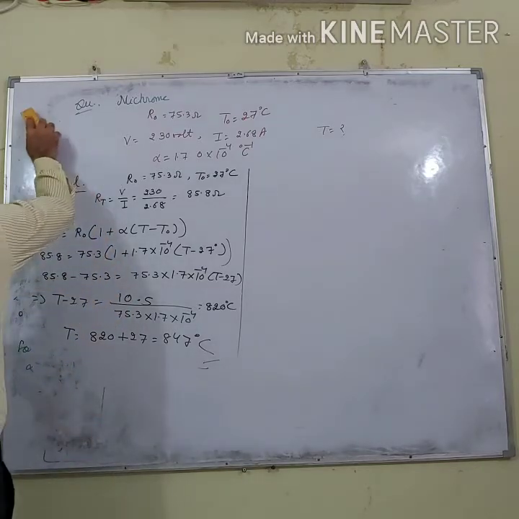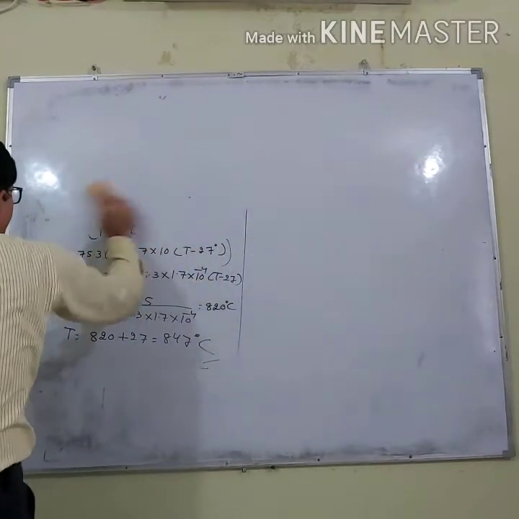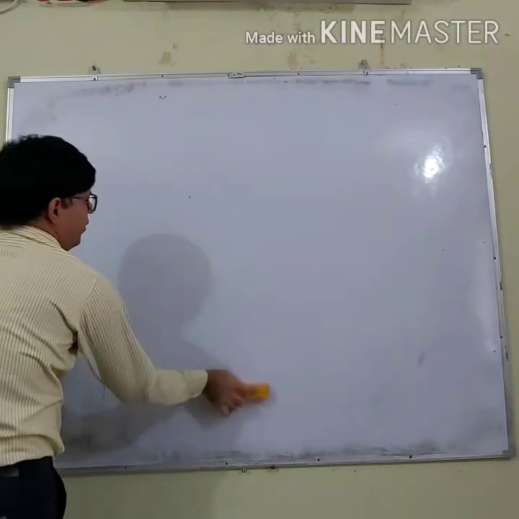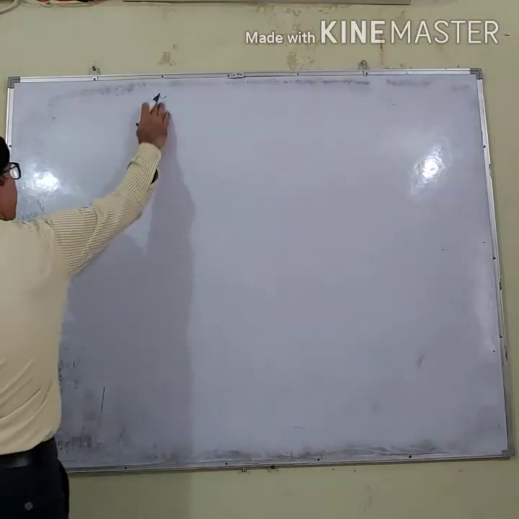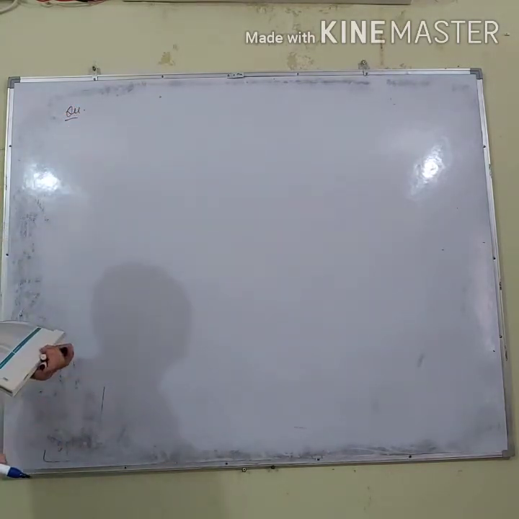Let us do the next numerical from the NCERT. What is asked in the next numerical? What is the question? The resistance of the platinum wire of a platinum resistance thermometer at the ice point is 5 ohm.